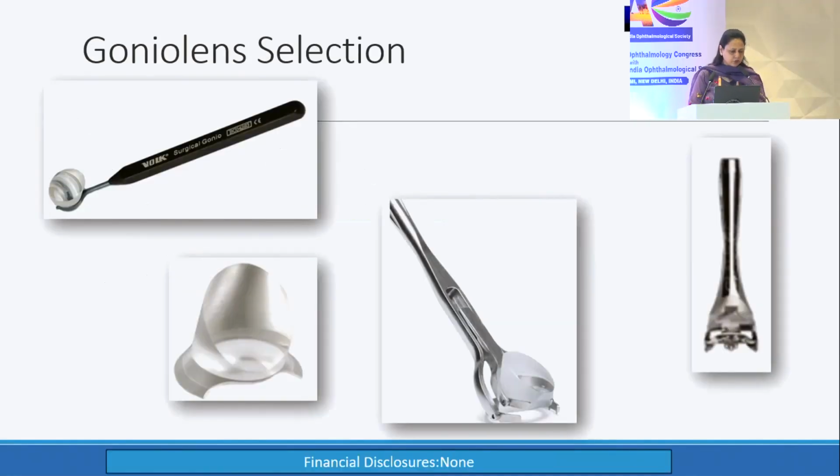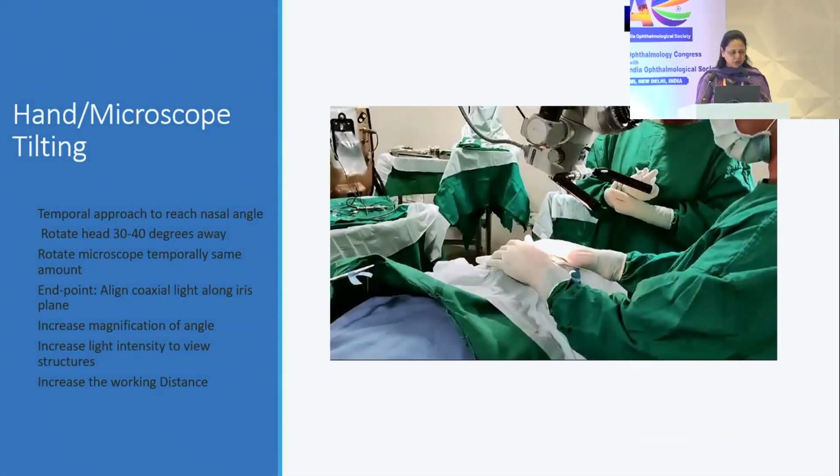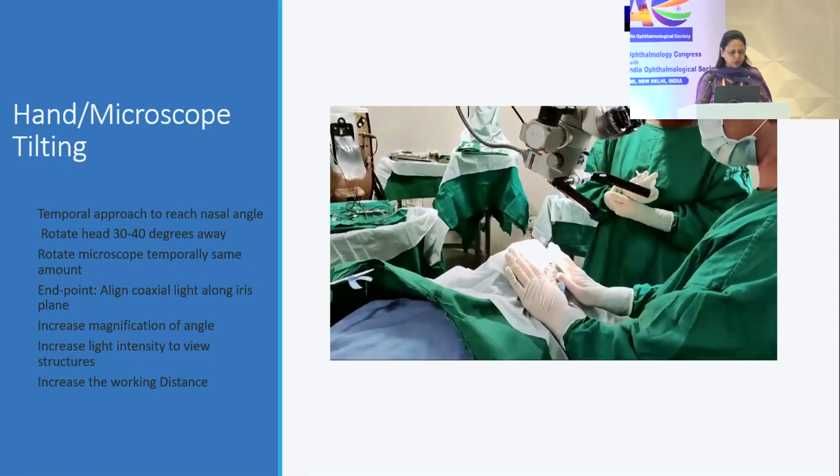Now this is the very important part of the presentation, the choice of the gonio lenses. Starting from the different choices, they do vary in degree of corneal contact, field of view, magnification and handle length. But ultimately it comes down to what works best in your hand. So basically the first step is to make a coordination in a hand and microscope. Normally during surgeries we are taught hand-eye coordination, but here it would be along with that hand microscope tilting.